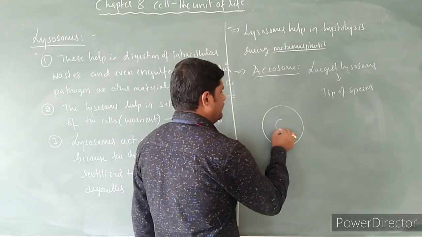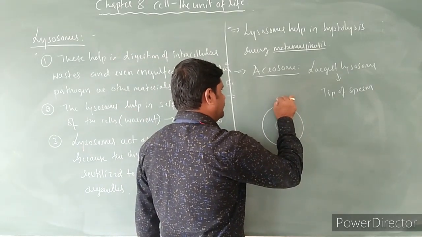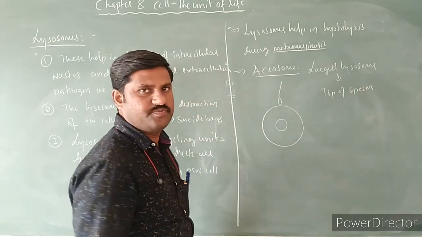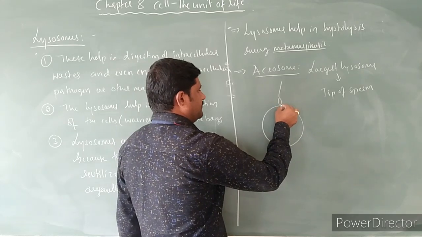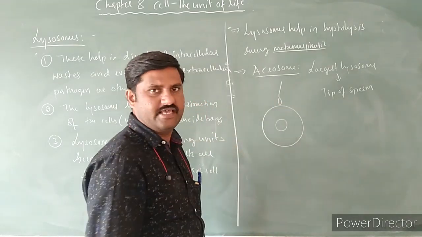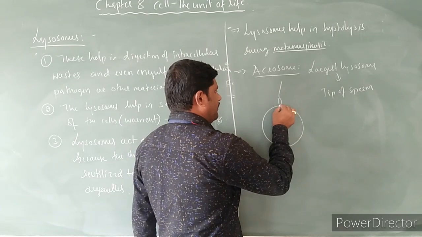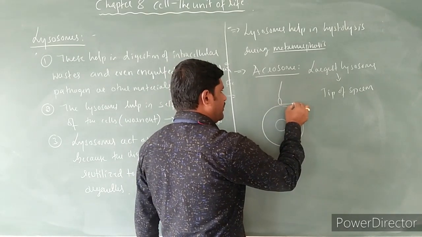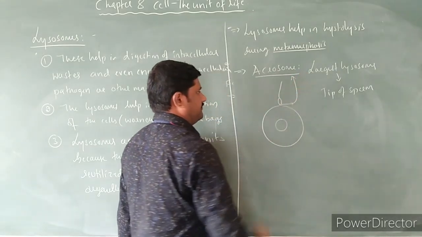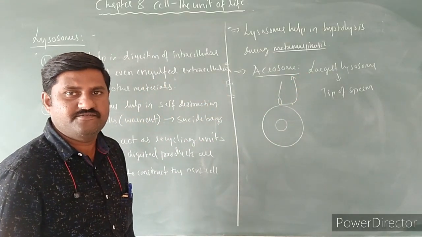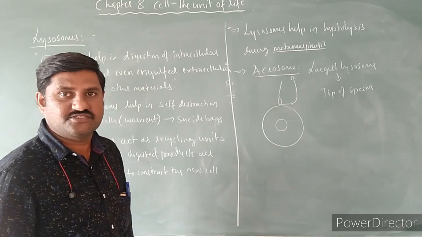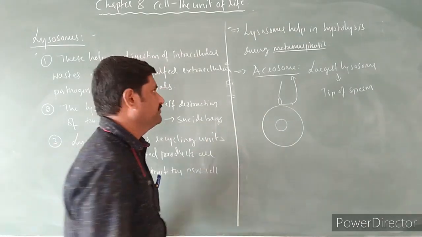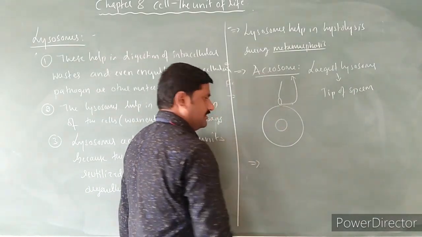See here, this is the egg cell, this is the nucleus, here comes the sperm. When the sperm touches the wall of this egg cell, the digestion of this wall material takes place by the tip of the sperm, called the acrosome. The tip of the sperm consisting of the acrosome, the largest lysosome, helps in digestion of the wall of the egg cell. This is also one more function of this lysosome.